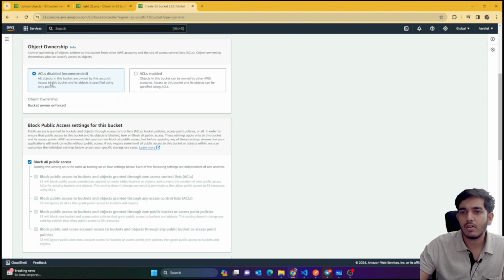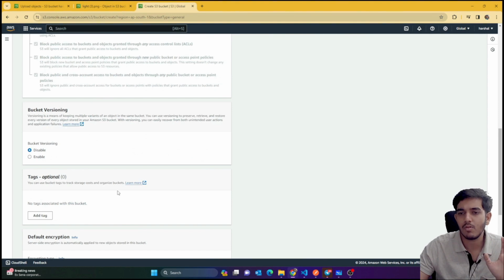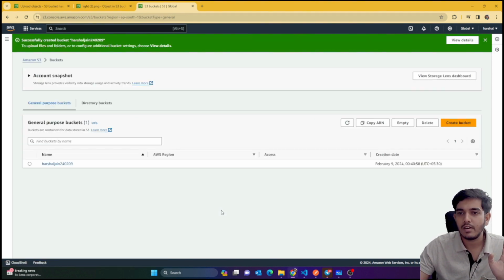Okay, and now I'm just going to make ACL, access control list, disabled for now. Later on we'll check it, and we have block all public access. So if it's selected, that means your bucket is going to be private. Okay, so right now by default let's make it private, then we'll see. Everything is fine here, you don't need to do anything. So if I click on create bucket, you can see that it would be created very easily.